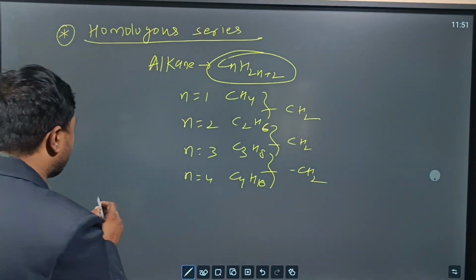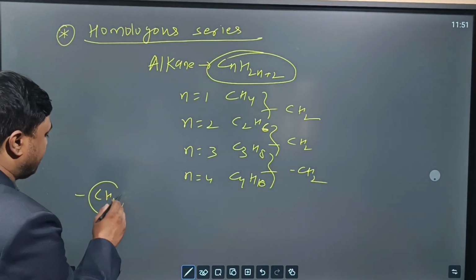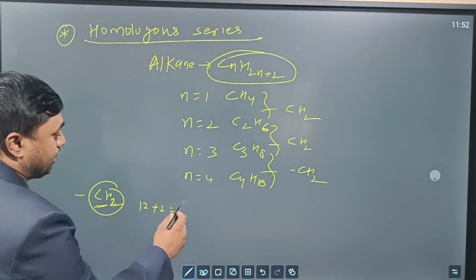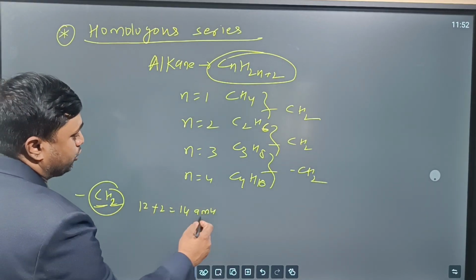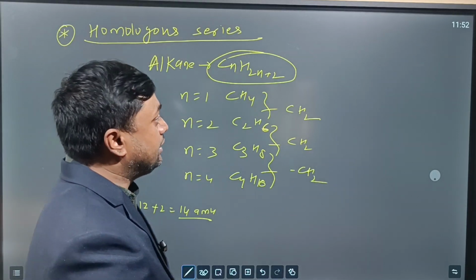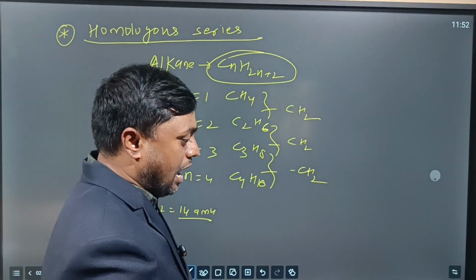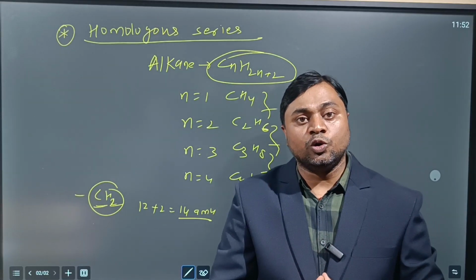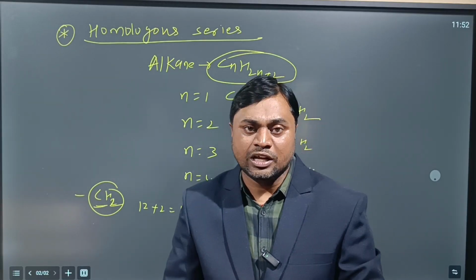And CH2 means how much is the difference of atomic mass units? See, carbon atomic mass is 12 and hydrogen 2 into 1, that is 2. So there is a difference of 14 atomic mass units between successive members. That also you can remember. I hope you have understood some concepts of alkane, functional group and homologous series.